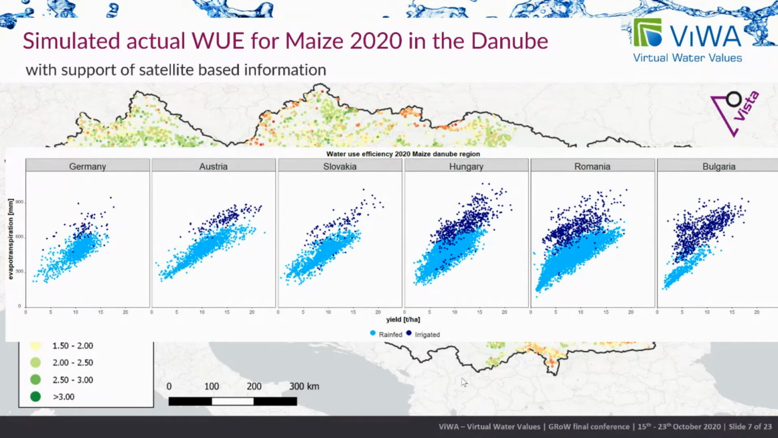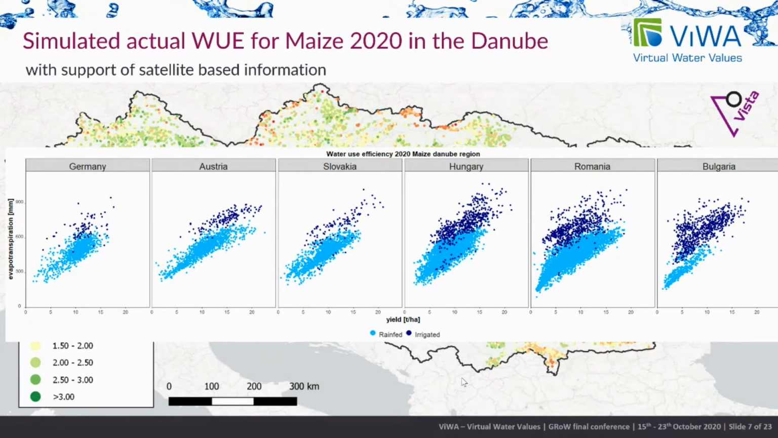We start in Germany. You can see here we have not only classified maize, but we also selected for these maize fields whether they are irrigated or not. The dark blue ones are the irrigated maize pixels. When we move to Bulgaria downstream, you see there are much more dark blue pixels, so much more area is irrigated in the case of maize.